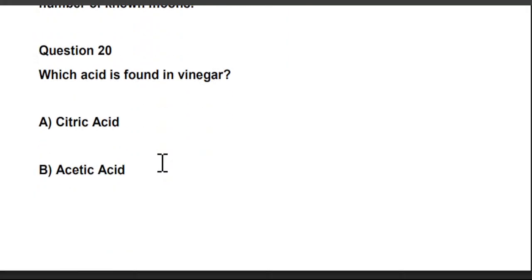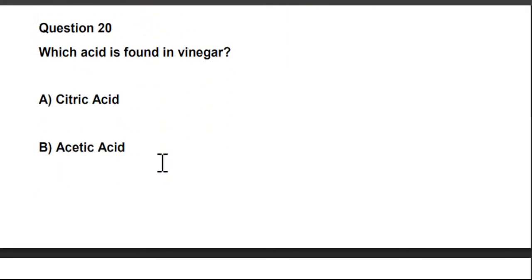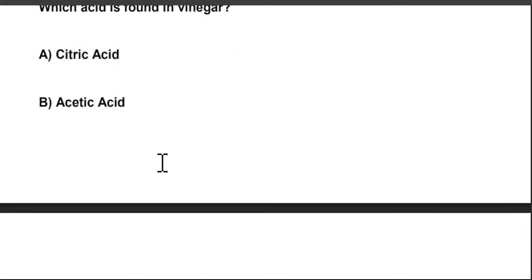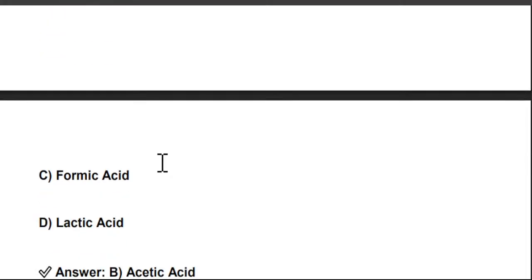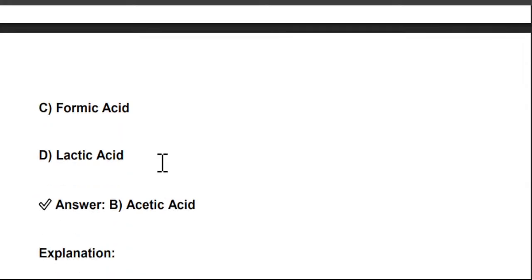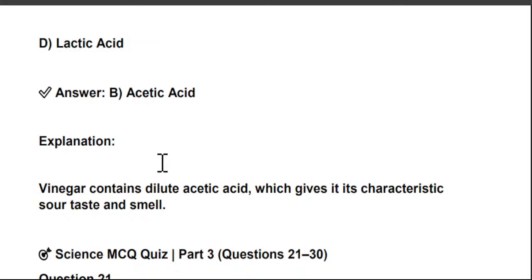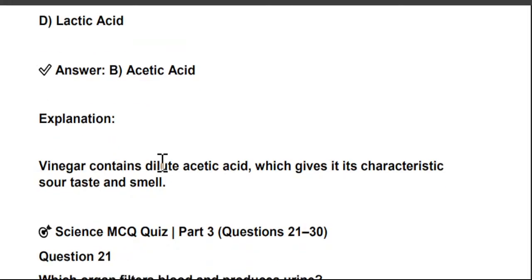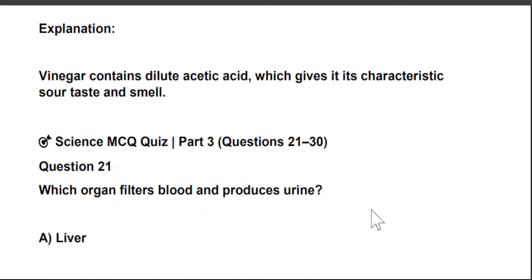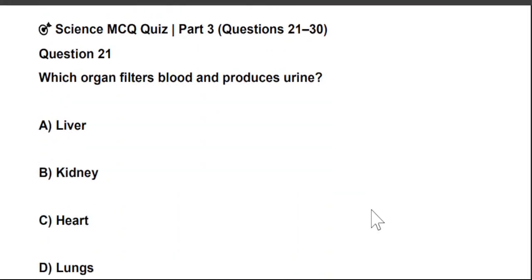Which acid is found in vinegar? A. Citric acid, B. Acetic acid, C. Formic acid, and D. Lactic acid. So the right answer is B, acetic acid. Vinegar contains dilute acetic acid, which gives it its characteristic sour taste and smell. Next question is,